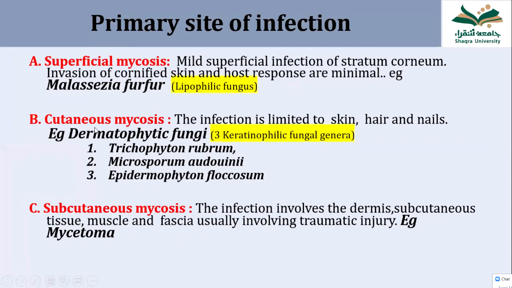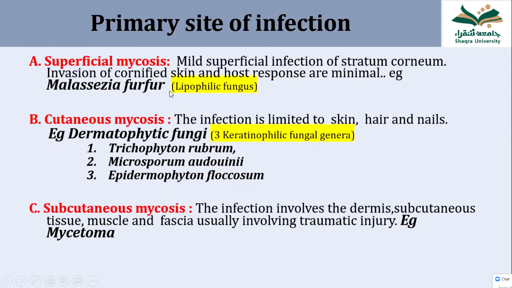Second category of the fungal infection site is cutaneous mycosis. Cutaneous means it affects only the skin, because skin, you know, is made up of keratin. So these three fungi, Trichophyton, Microsporum and Epidermophyton, love keratin. They love to grow on keratin. That is why they are known as keratinophilic fungi. These three are known as dermatophytic fungi or dermatophytes. They affect only the structures made up of keratin, like skin, hair, and nail.